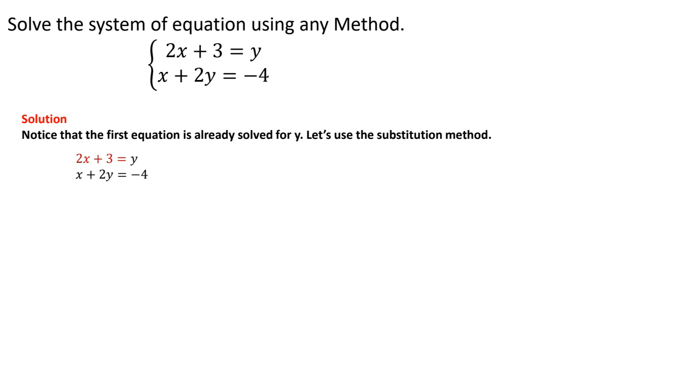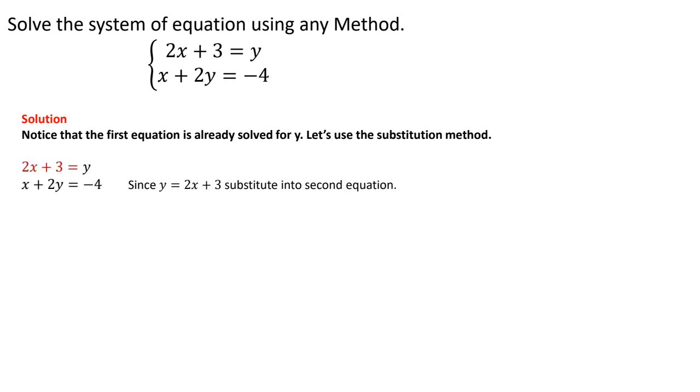And the reason why, again, you want to look at the problems here. In this particular problem, it's set up to do the substitution method because one of the equations is in slope-intercept form, right? And so it's already given to you to solve by substitution. They solved for one of the variables, which is y. So what I'm going to do is plug in this value, 2x plus 3, into the second equation. Everywhere I see y, I'm going to substitute it with 2x plus 3. So let's go ahead and do this.